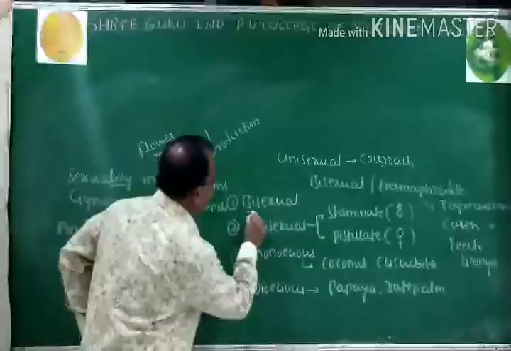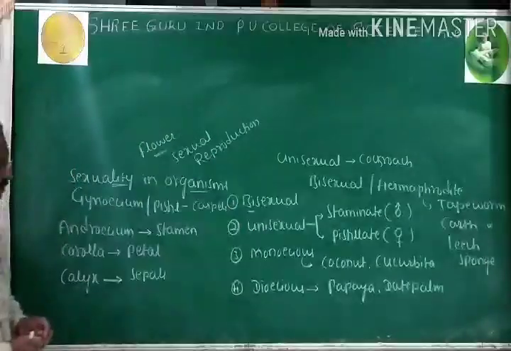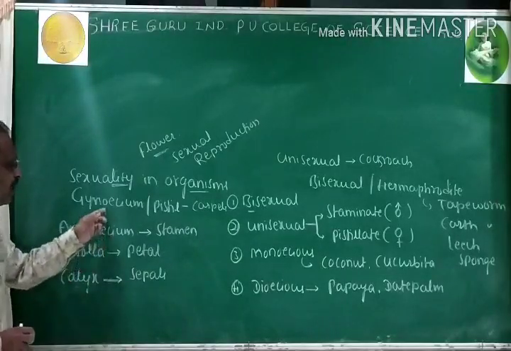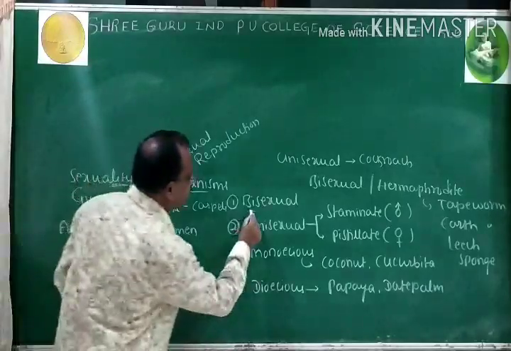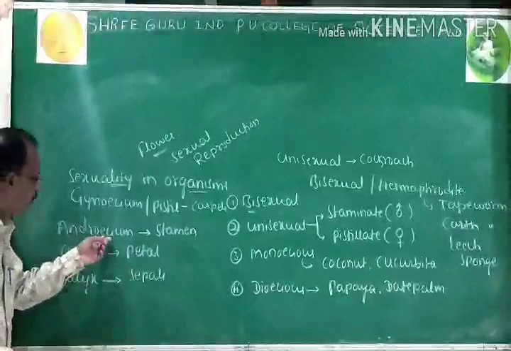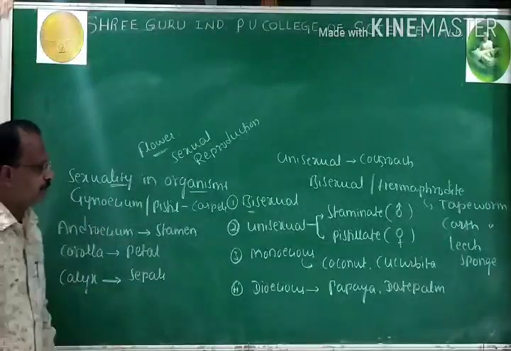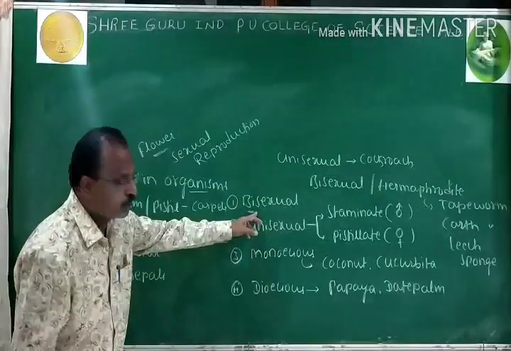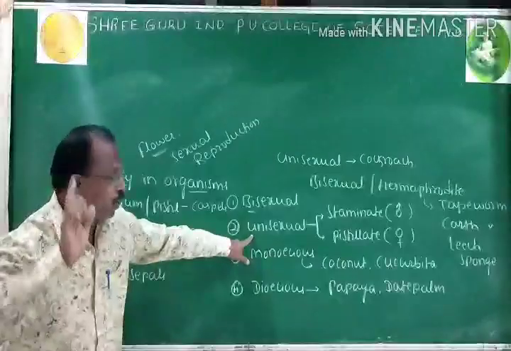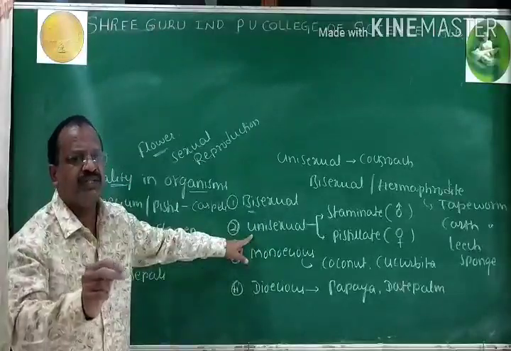Now look over the technical term bisexual. When the flower possesses both androecium and gynoecium, then it is called bisexual. When the flower is having only one essential whorl, then it is called unisexual.